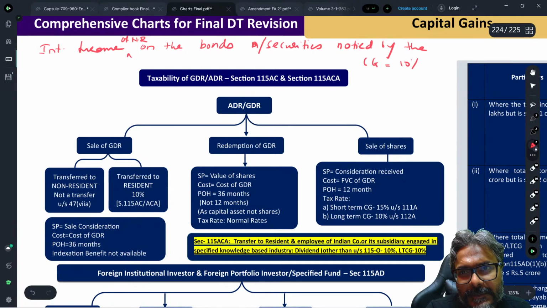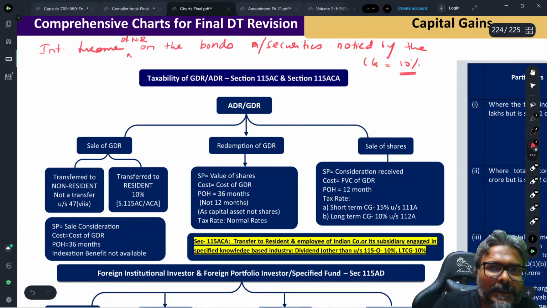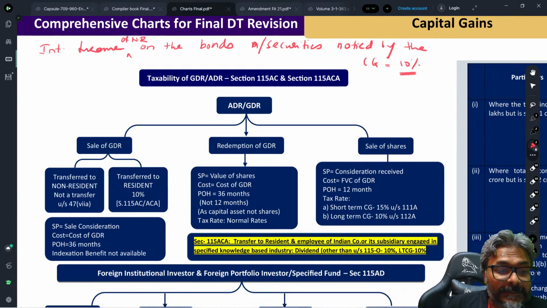So this is 10%. Just keep this point in mind, because many a time they have targeted it. Whenever they give you a bond, and from that bond there is an interest income earned by a non-resident, then this interest income, students, would always be taxable at the rate of 10%. Just keep that in mind.